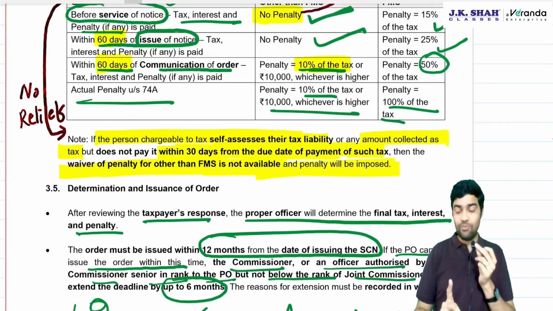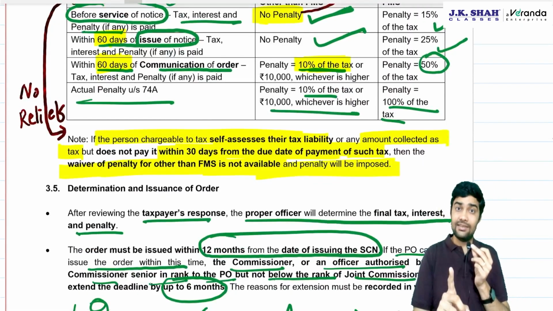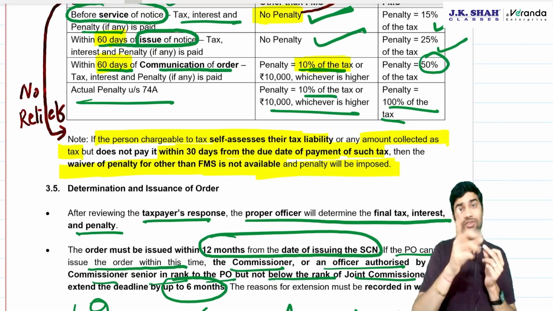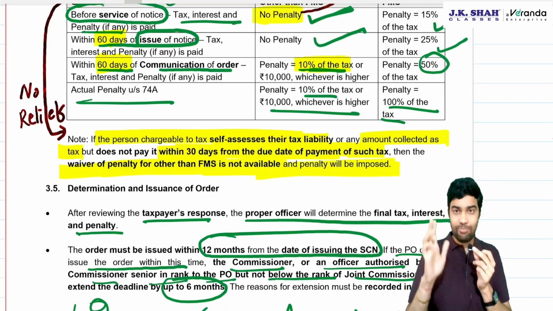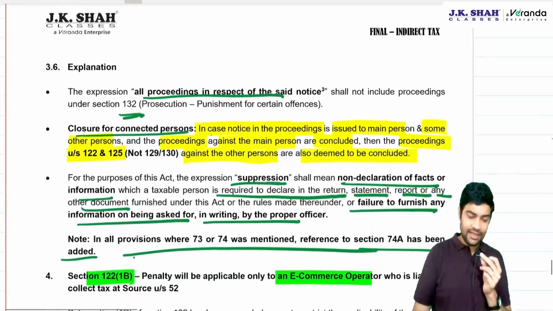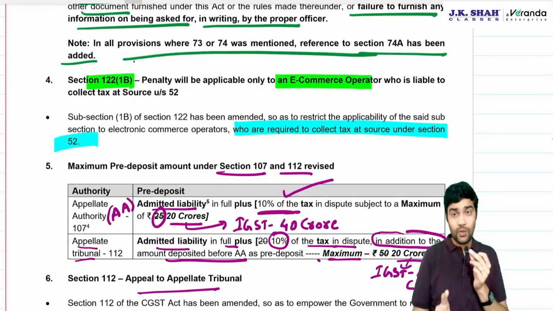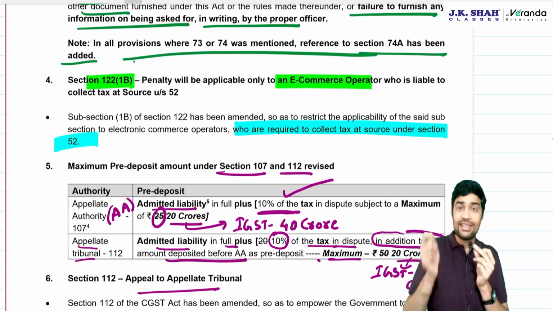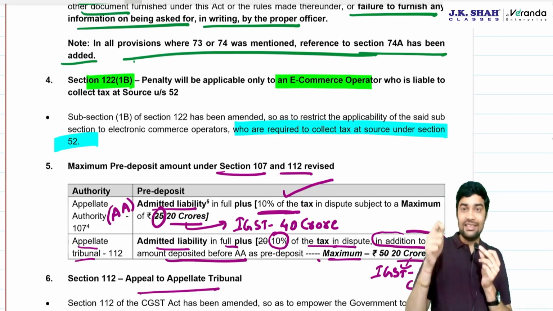Self-assessed tax not paid or amount collected representing as tax and not paid, then penalty will apply. You'll not get the waiver even if you pay within 30 days, and this they have not paid within 30 days from the due date of paying such tax. Then you know this explanation, all that is same. E-commerce operator penalty 122(1)(b). It will apply only for such e-commerce operators where ECO is responsible to pay the tax, collect tax under section 52.